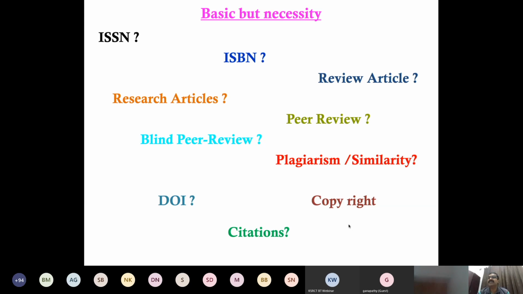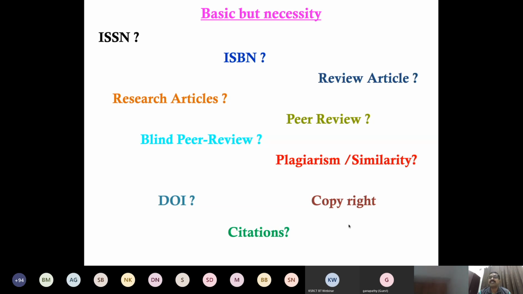In some proceedings you may see the ISBN. The simple concept: if a conference's proceedings carry an ISSN number, it means that conference should continue consequently. Every year, or every 6 months, or once in 2 years, they have to continually conduct the conference with the same name. Then only can we get the ISSN number.